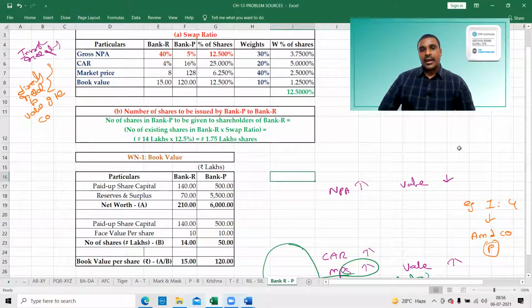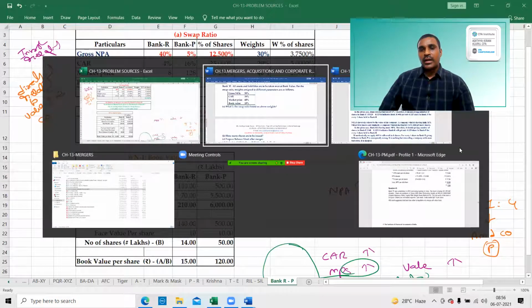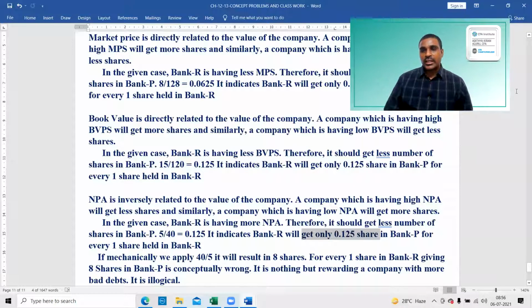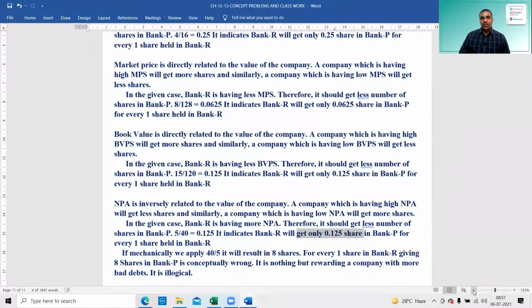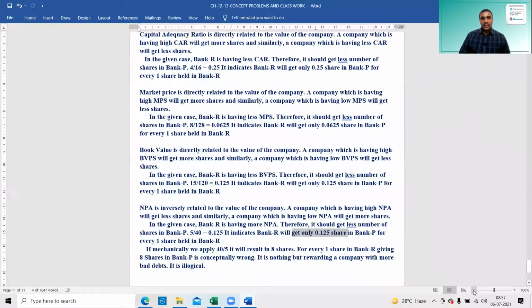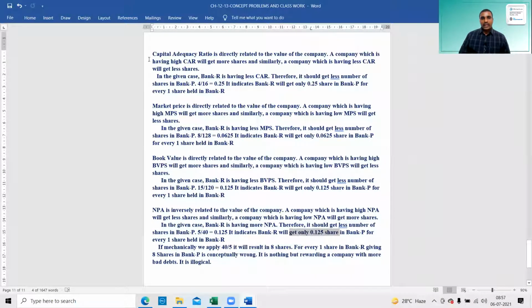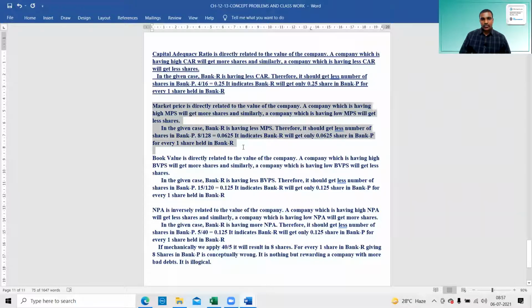Next, you can take this also as a screenshot. I'll give this as a screenshot so that you will get it. This is the description for the above table. You need not write this in the exam. It is for your understanding.